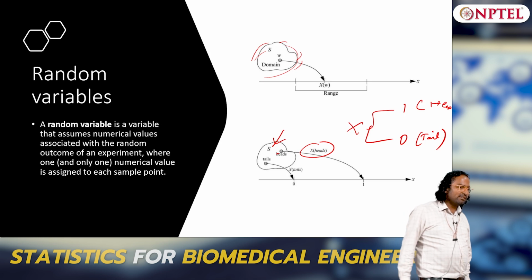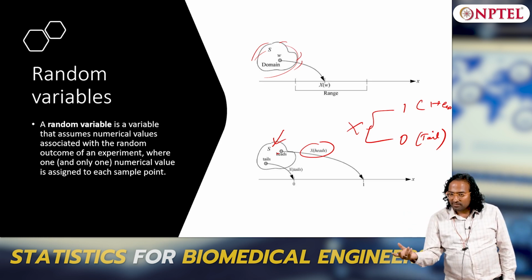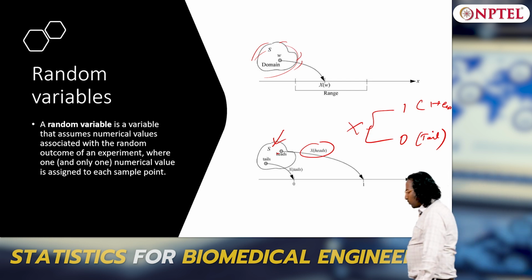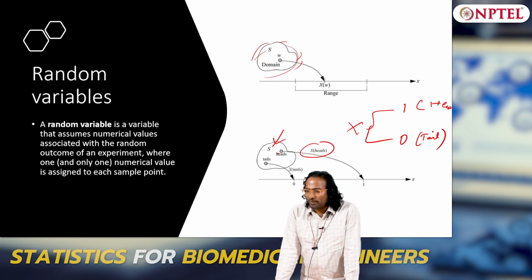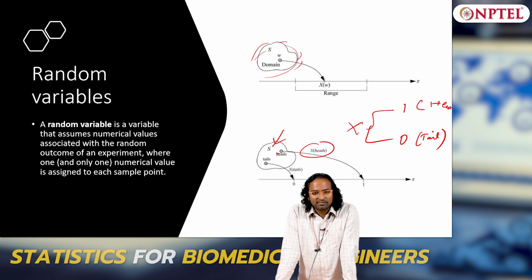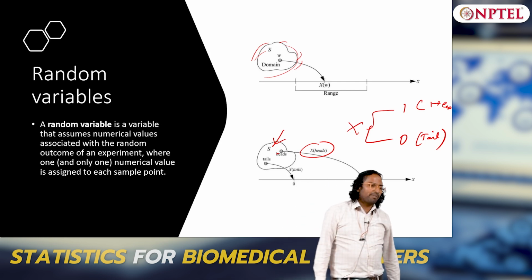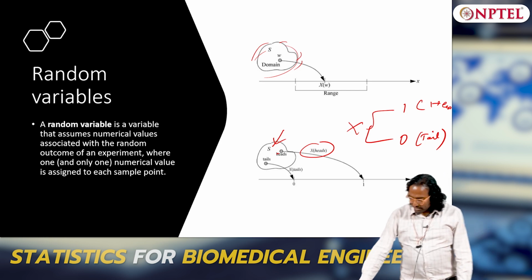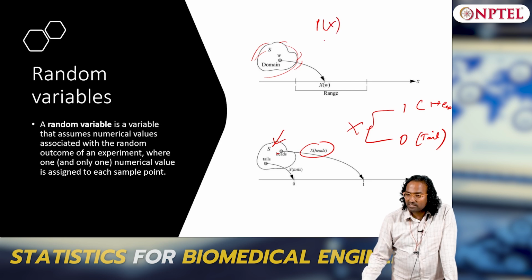What have I essentially done? I have mapped the sample space into a real line. That is the first step. Why? Because if I have to quantify or characterize, then I have to convert the sample space into numerics. I cannot have good, bad, ugly and then talk anything numerical. I have to map the sample space to a real number. That mapping is done by using a variable called random variable. Now I can ask a question: what is probability of x? What is P of x?